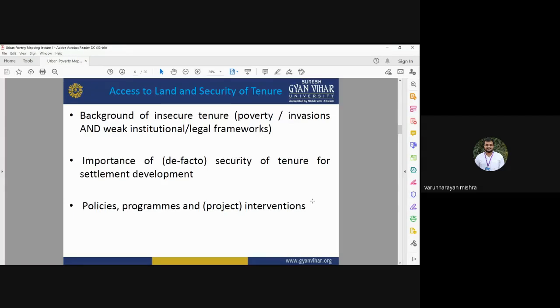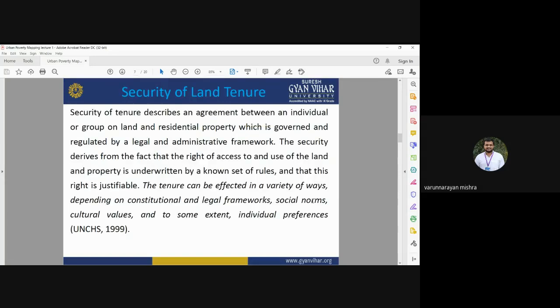And urban poor is basically a term that is used for urban poverty. Urban poor is directly related to urban poverty. If the number of urban poor increases, then definitely it will increase the poverty in the urban area. So what is the security of land tenure? How can you say that this land has secure tenure for a person?